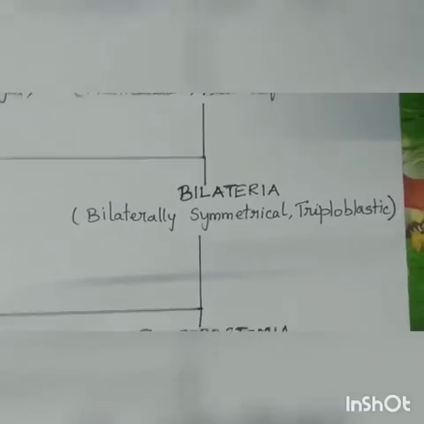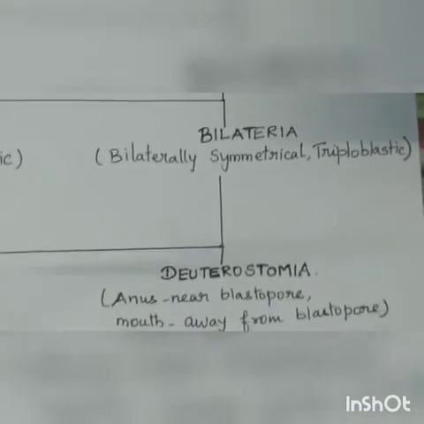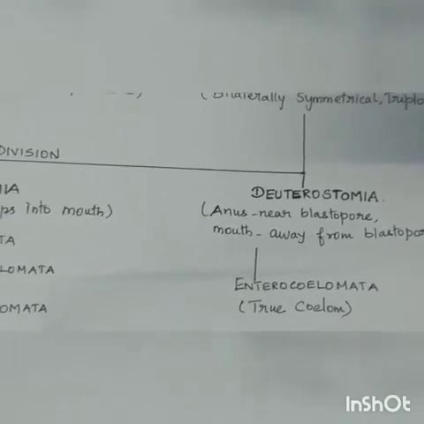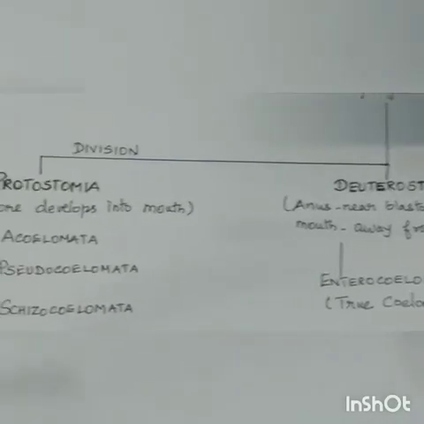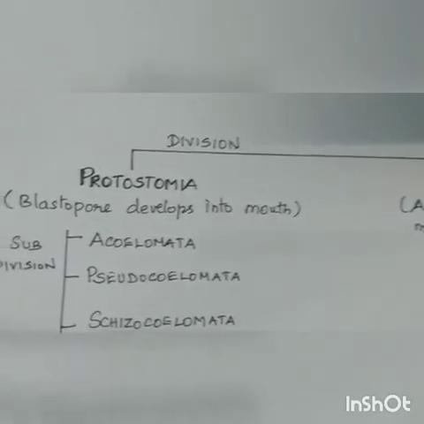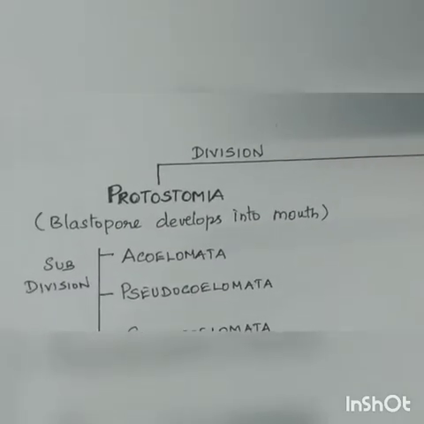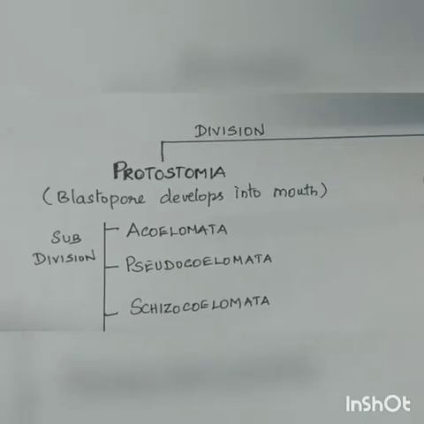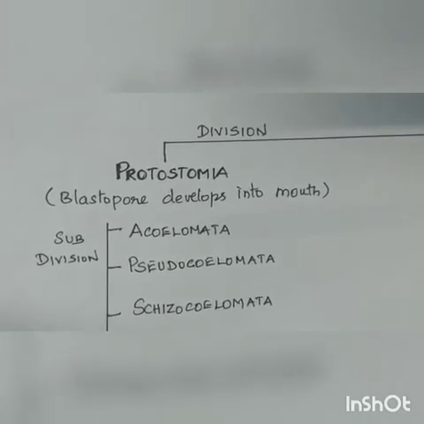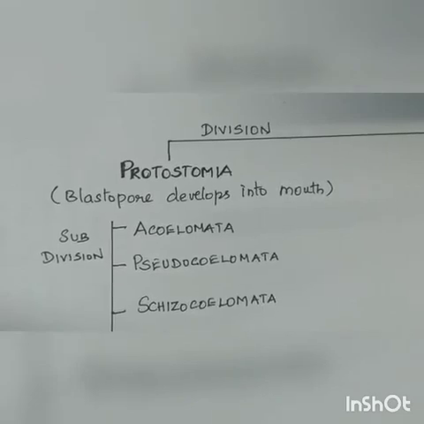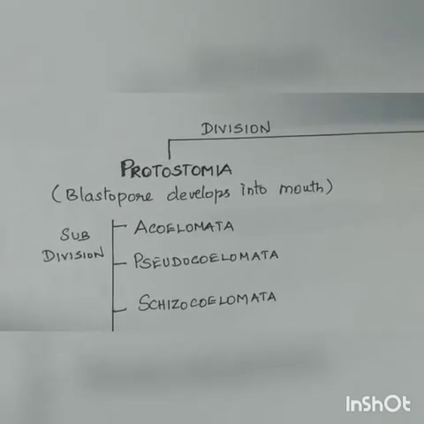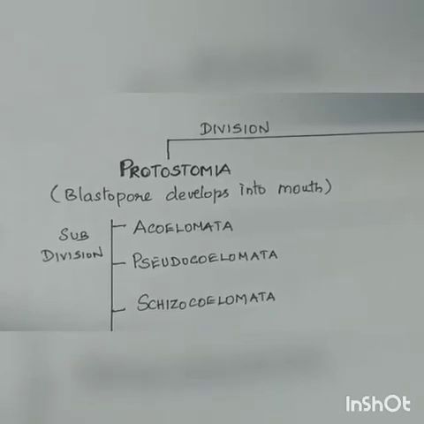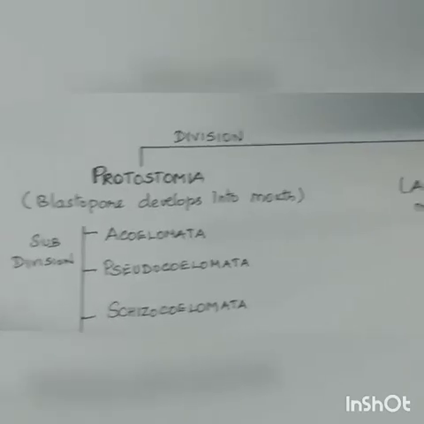This grade bilateria includes two levels called divisions. It includes protostomia and deuterostomia. What is protostomia? Proto means first, stomium means mouth. In protostomia, the embryonic blastopore develops into mouth. They include the subdivisions acoelomata, pseudocoelomata, and schizocoelomata. The blastopore develops into mouth.